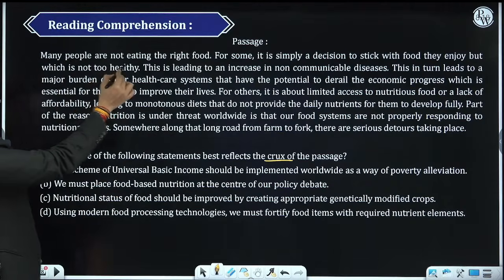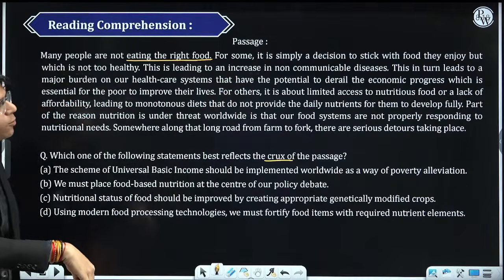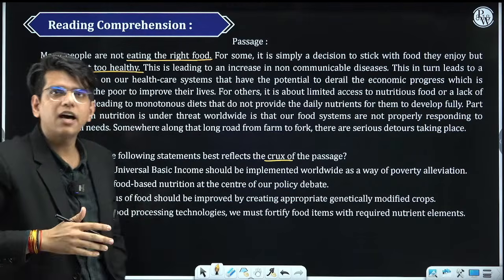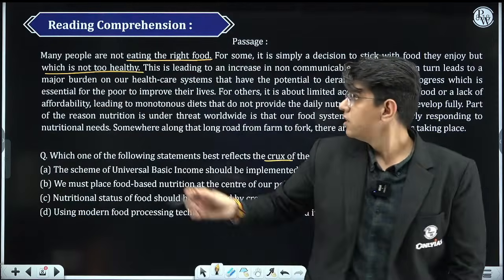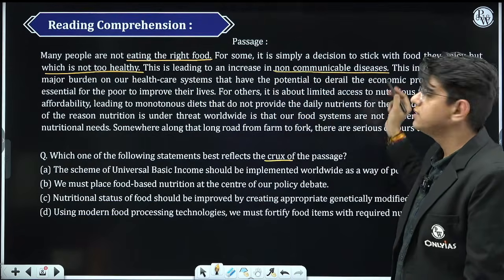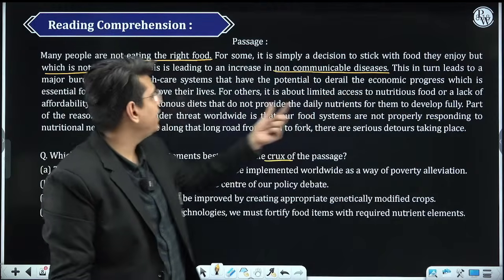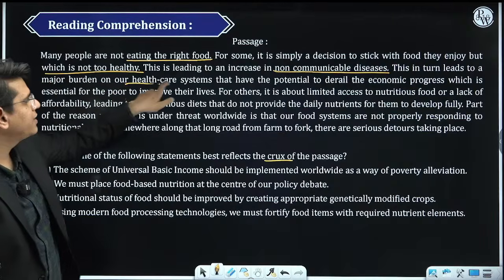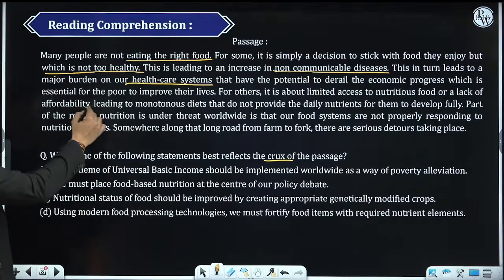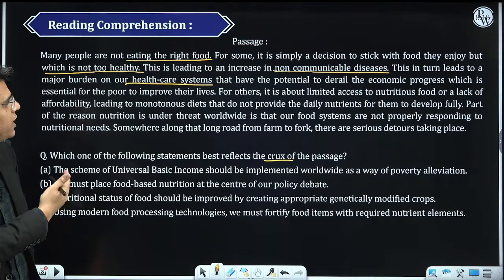Many people are not eating the food correctly. For some it is simply a decision to stick with food they enjoy, but which is not too healthy. Some people have more options, but they don't eat healthy because of their choice. This is leading to an increase in non-communicable diseases. Heart diseases, sugar, all those things. Okay? This in turn leads to a major burden on our healthcare system that has the potential to derail the economic progress, which is essential for the poor to improve their lives.